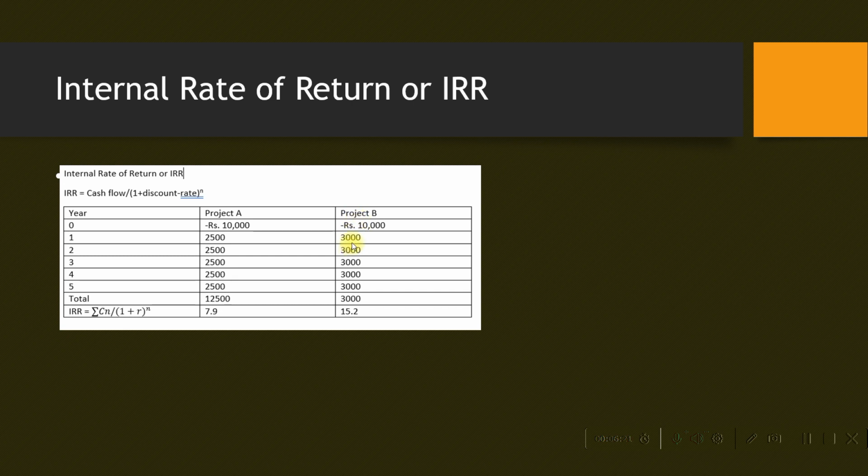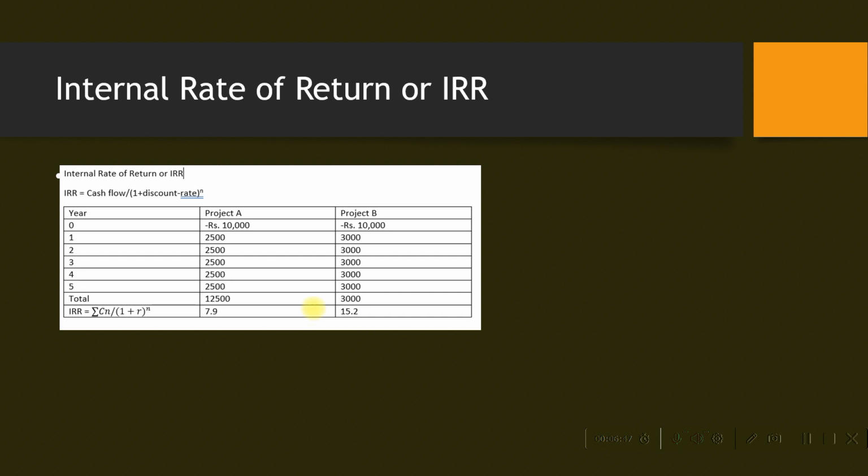Similarly, for project B, since the returns are 3,000 in every subsequent year, applying the formula we get the IRR as 15.2. So for project A, the IRR is 7.9. For project B, the IRR is 15.2.